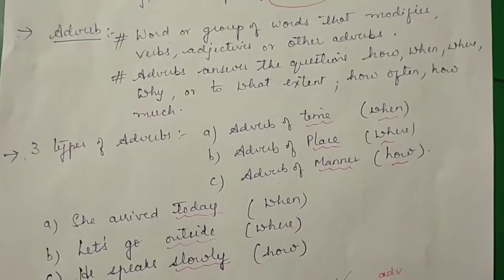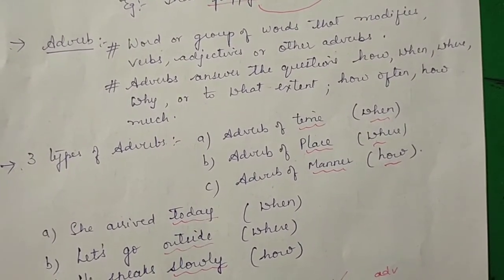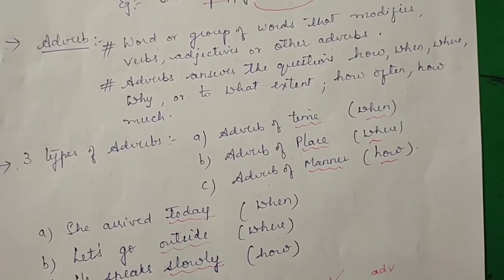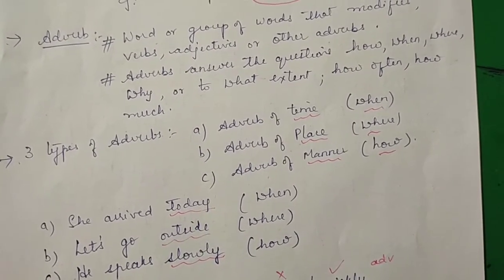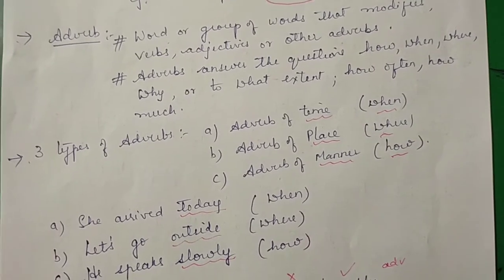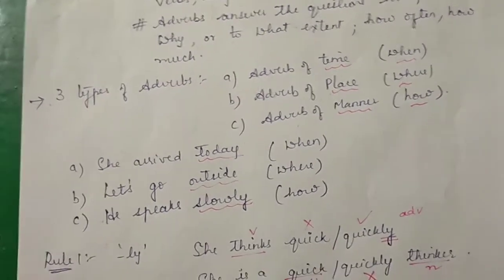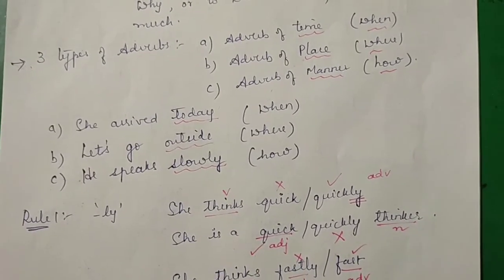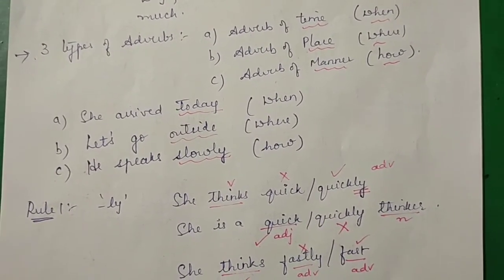Now let us talk about adverbs. An adverb is a word or a group of words that modifies verbs, adjectives or other adverbs. So adverbs answer the questions how, when, where, why or to what extent, how often, how much, etc. There are three types of adverbs: adverb of time, adverb of place and adverb of manner.